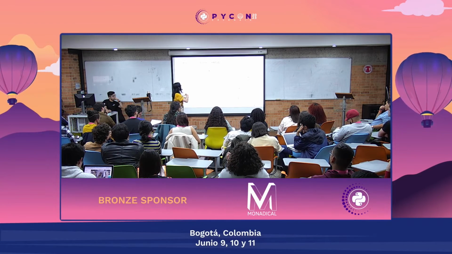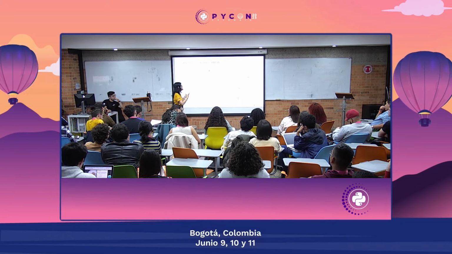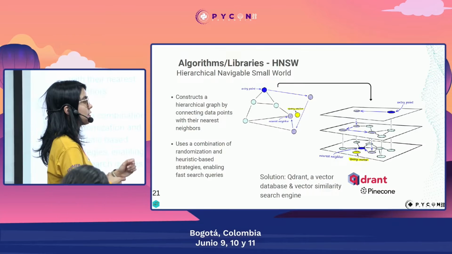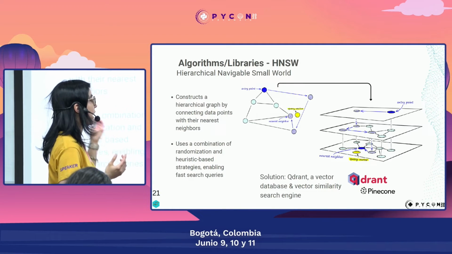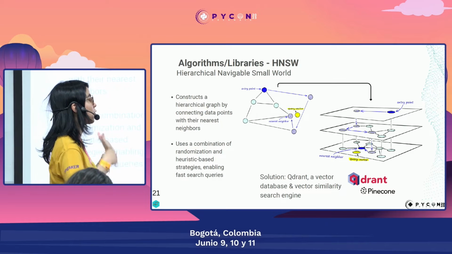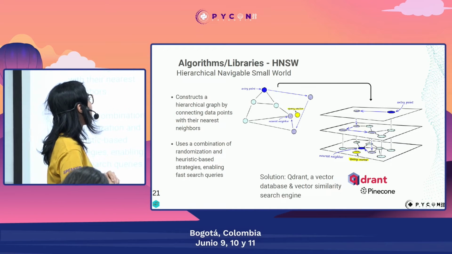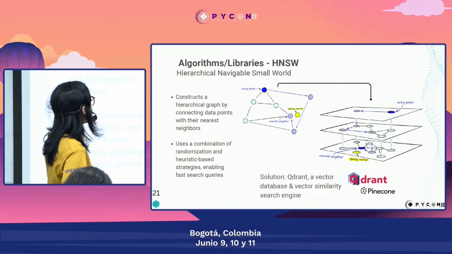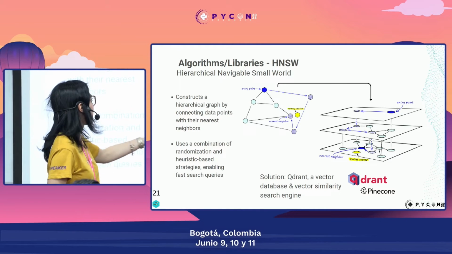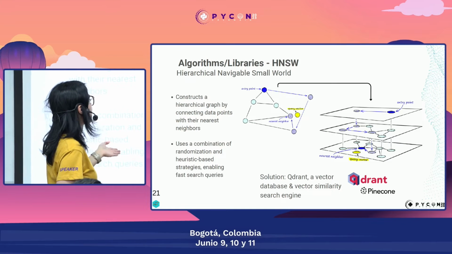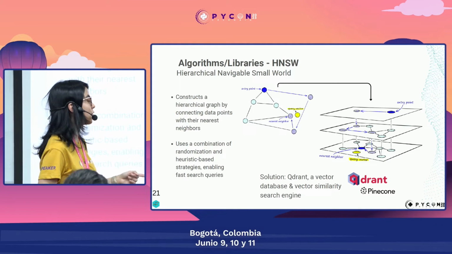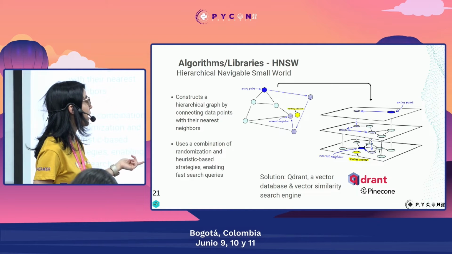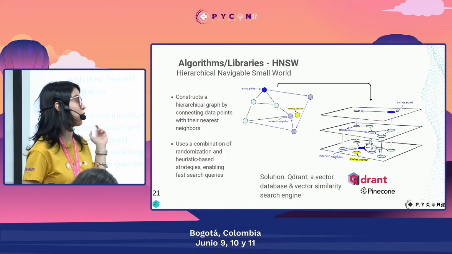This algorithm has been implemented by different libraries, and we have very proficient solutions like Qdrant, the one that we will talk about a little bit later, which is a vector database and a vector similarity search engine that implements this algorithm, and also Python. The workshop that you will have on Sunday is also about vector spaces and the use of Python, if you are interested in it.